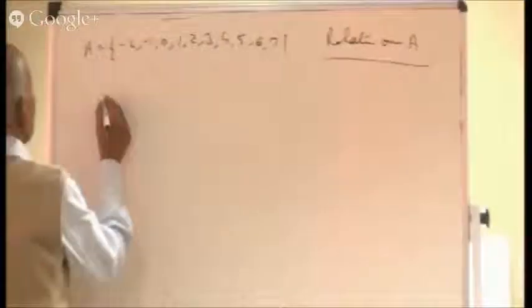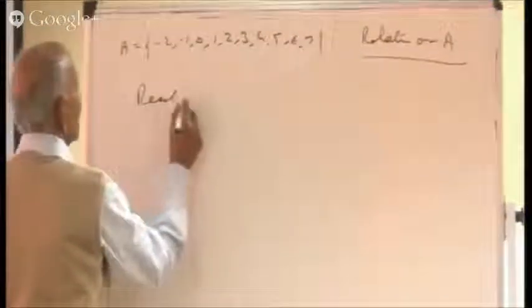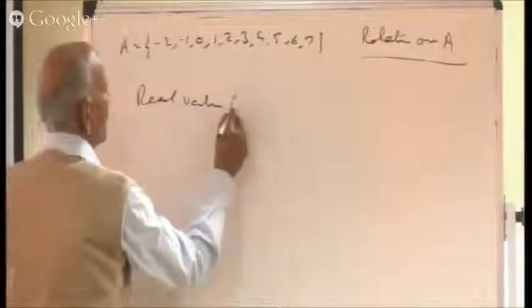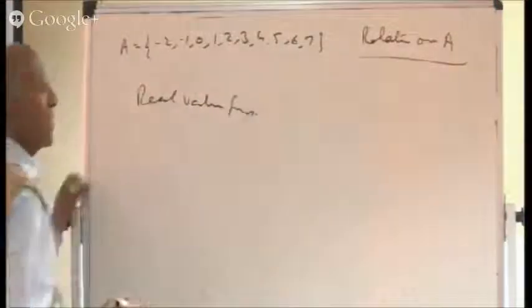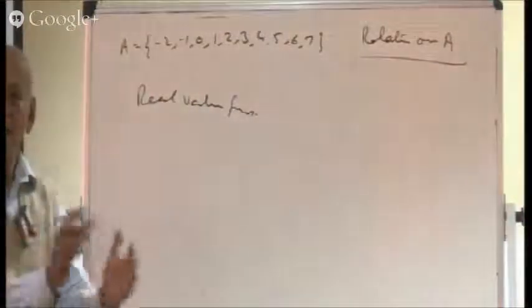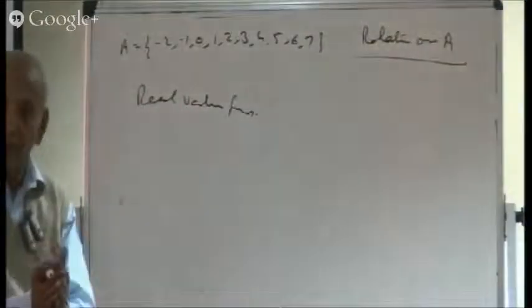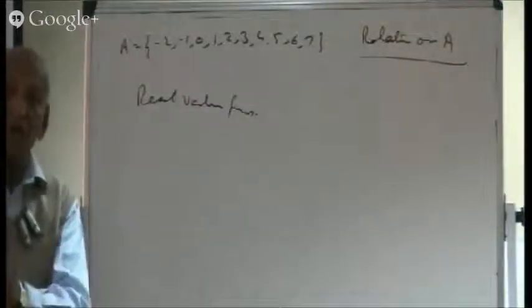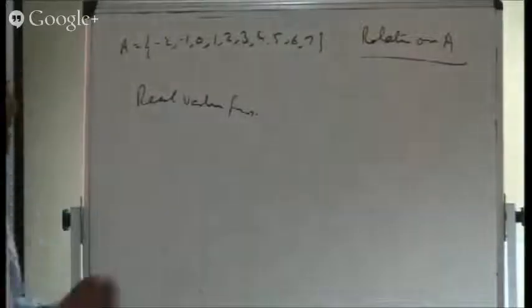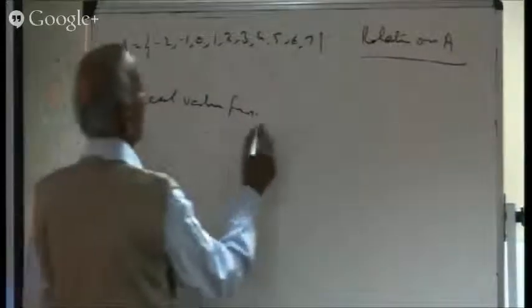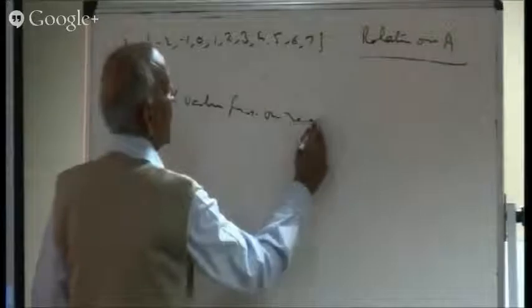Anyway, we'll be working on real valued functions. So what do we mean by a real valued function? Our answers should be real valued. Whatever values we are getting, they should be reals. And moreover, we'll be starting with real numbers. In fact, we'll be working with real valued functions on real numbers.